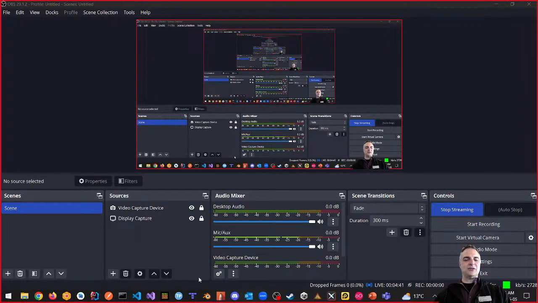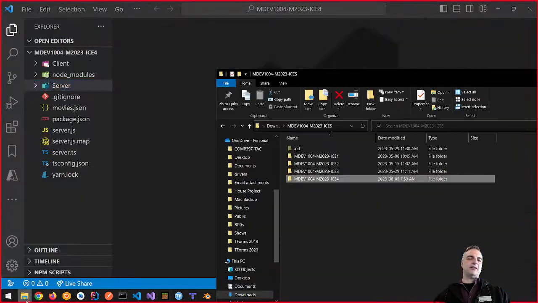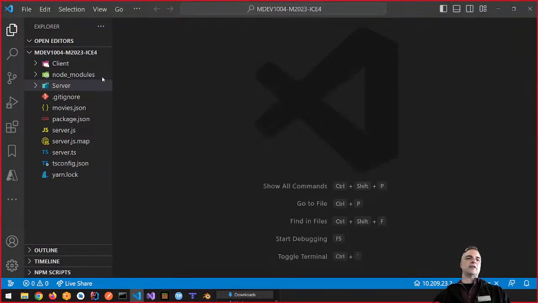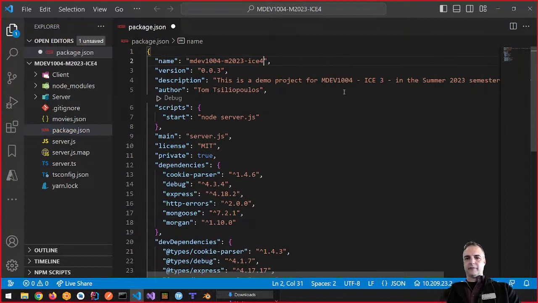And let's get into where we were last time. What I've done is I've gone in and copied last week's project from ICE 3 into ICE 4. That's the first thing I've done as we continue. I'm going to go into my project settings, my package.json, and change this so it says ICE 4, just for accuracy more than anything else.